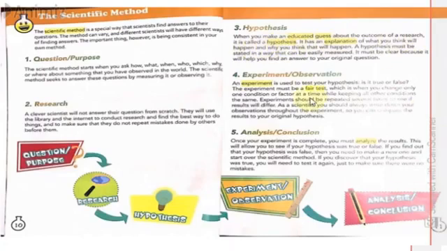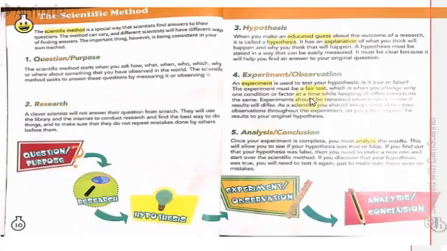You have questioned something, you have researched about it. Now you're going to say, okay, I think that if I do this, this is going to be the result, and if I don't do this, this is going to be the result. So you make predictions in your mind when you have researched about something, when you're going to discover something, when you have asked the question. Then you make a prediction about it, and then you're going to act upon that prediction. Then you're going to test that prediction.